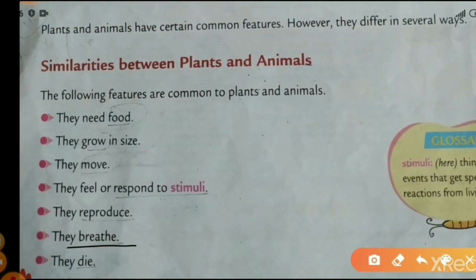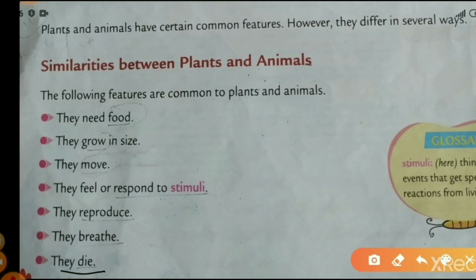Next similarity is they breathe. So like human beings, plants and animals also have a particular part of the body for breathing. Like human beings use nose and lungs. हम नोज और लंग्स यूज करते हैं ब्रीथ करने के लिए. वैसे ही एनिमल्स के पास भी डिफरेंट बॉडी पार्ट्स होते हैं. Whether it is an aquatic animal, a terrestrial animal, or an aerial animal, different animals have different body parts for breathing. Plants also have a different part for breathing that we're going to discuss later in detail.